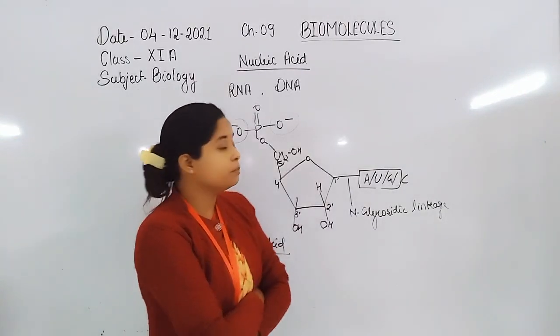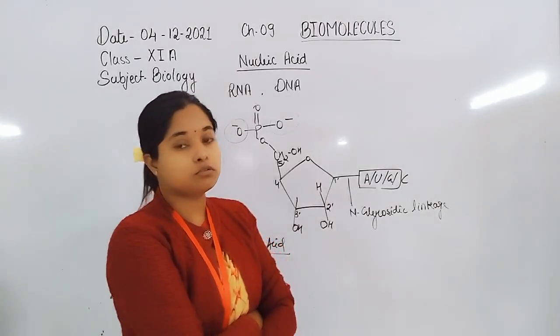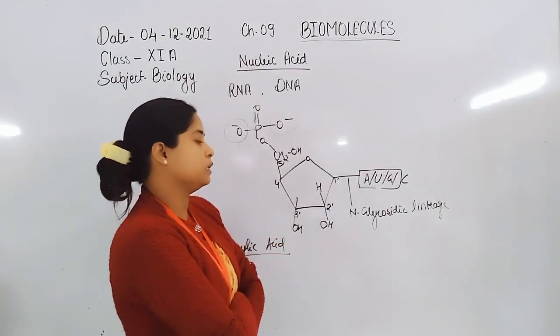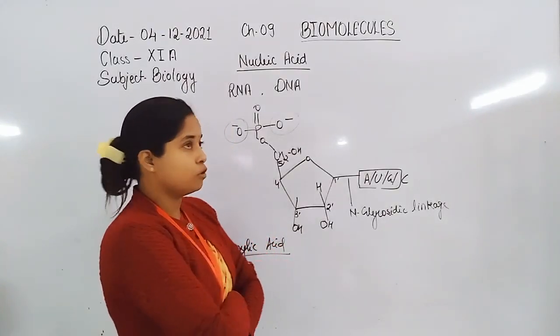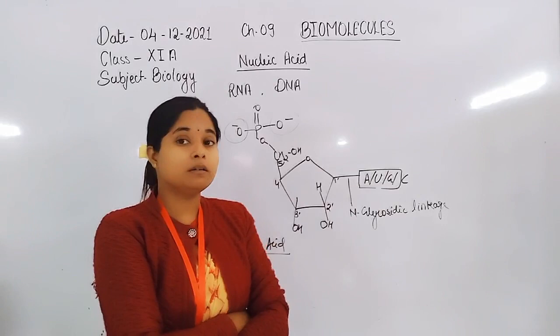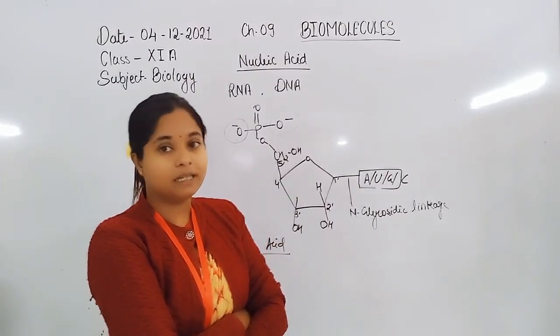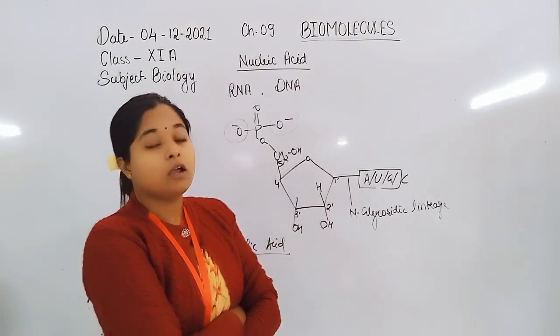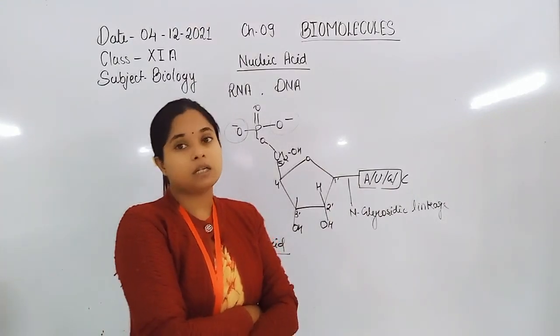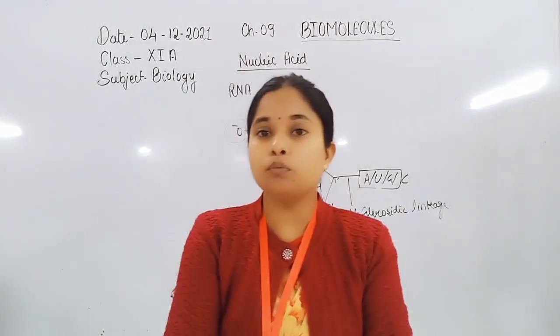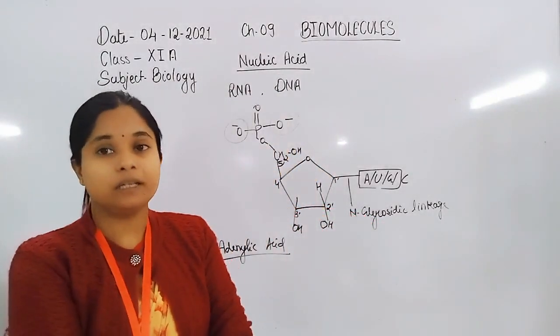Both the nitrogenous base and pentose sugar are linked with the N-glycosidic linkage. Another is the phosphodiester bond, which is present between two nucleotides of a single DNA chain, and the hydrogen bond is present between the nitrogenous bases of the two polynucleotide chains of DNA.